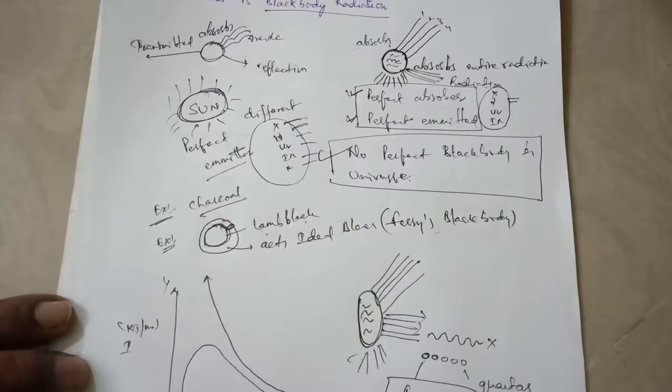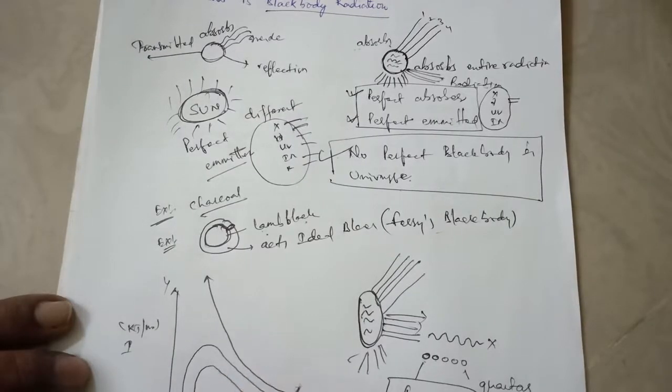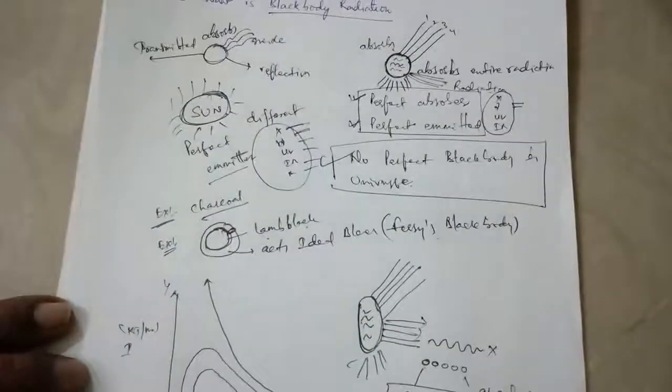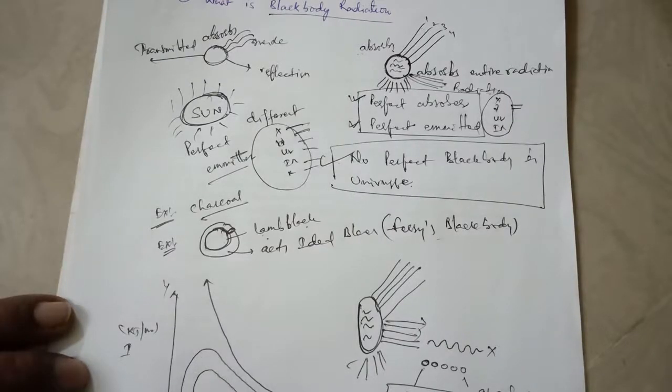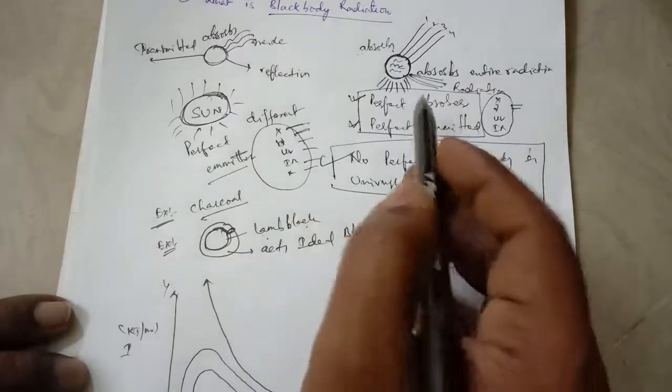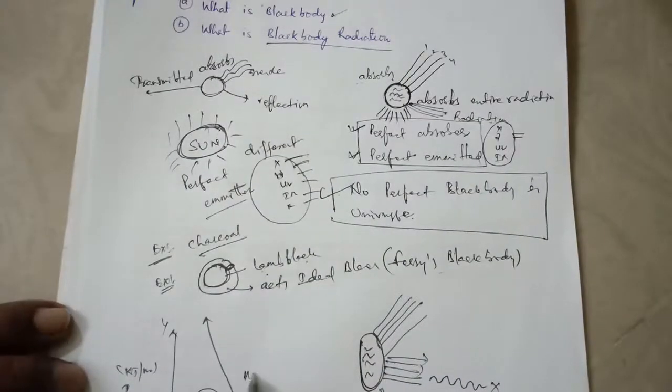This graph and this phenomenon was a very big revolution in the entire physics. After that, quantum mechanics came to physics as a branch. So this graph tells us that the radiation emitted by the black body is not continuous.